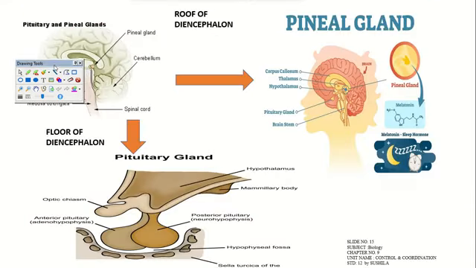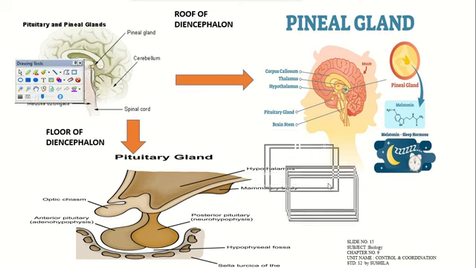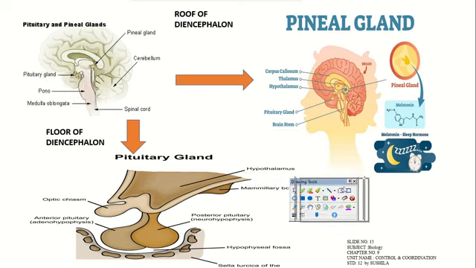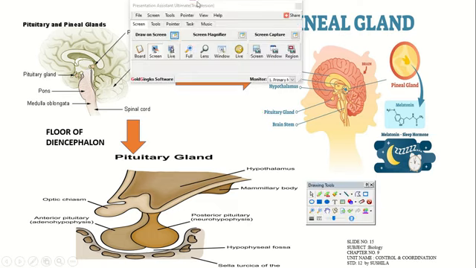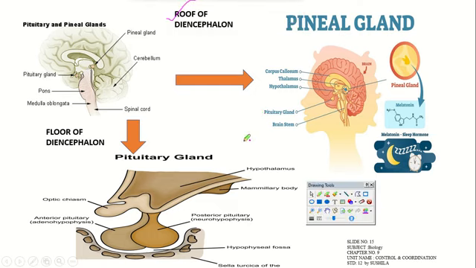Now the next part of the hormonal glands is the pineal gland. Where is it present? That is the roof of the diencephalon. Don't get confused with the roof and the floor of the diencephalon. The pineal gland is particularly for the roof of the diencephalon, and the pituitary gland, here you can see, is the floor of the diencephalon. That is a structure you would have learned in your previous classes, right.